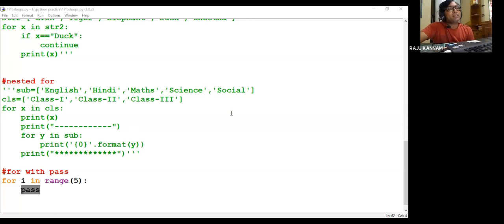If you want to leave the for loop without any body, you have to tell the interpreter that I'm not giving any body to this particular for loop. For that you need to mention pass. If you don't mention pass, it will throw an error. The interpreter won't understand that you are not giving the body; it will think you mistakenly forgot to give the body. So wherever you want to leave it blank, you have to mention pass. That's all.